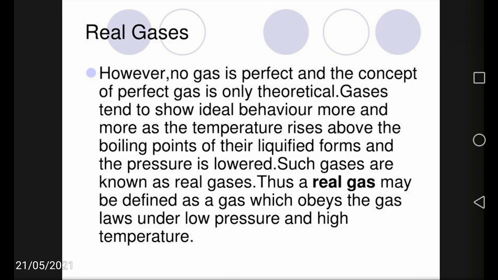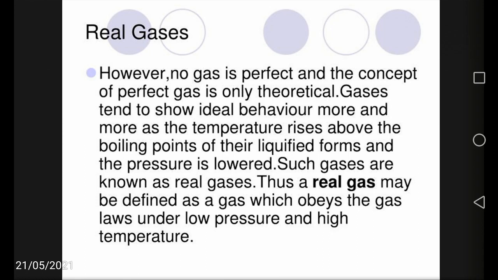Now the real gases. The real gases are the gases which are encountered in nature. That means whatever gases we come across in our real life are called real gases. There is no such gas which obeys the ideal gas law. However, no gas is perfect or ideal, and the concept of a perfect or ideal gas is only theoretical.